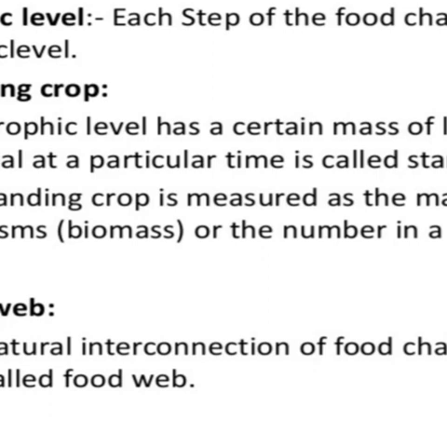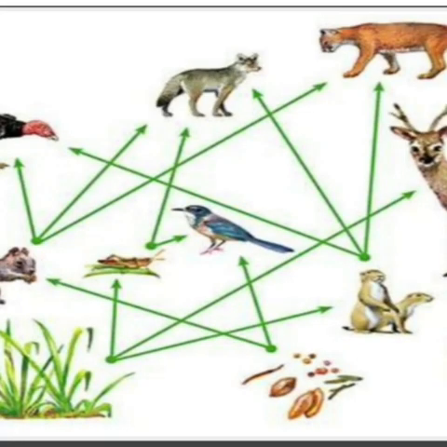Now children, food chain is a very theoretical concept. Grass will be eaten by a grasshopper, which will be eaten by a frog, and the frog will be eaten by a snake. We know that grass can be eaten by a rabbit also, and that rabbit can be eaten by a snake also. So basically, various food chains in our system are connected, and these interconnected food chains are known as a food web.